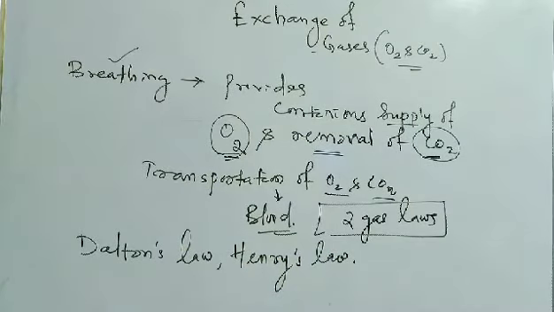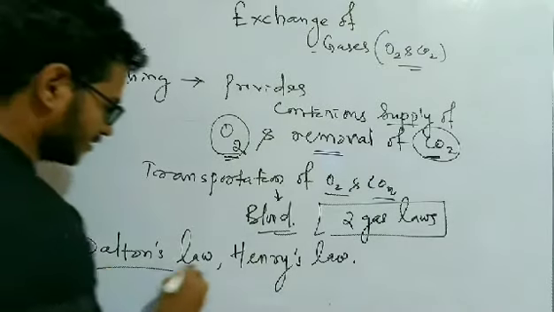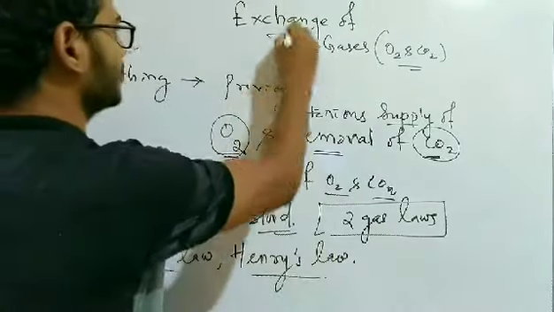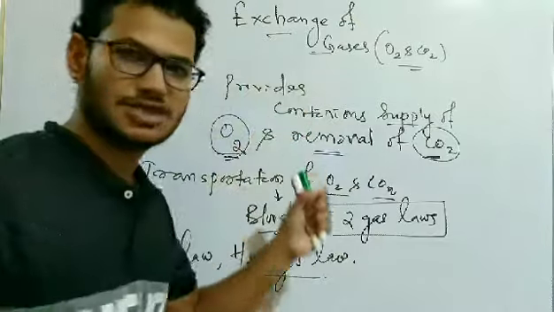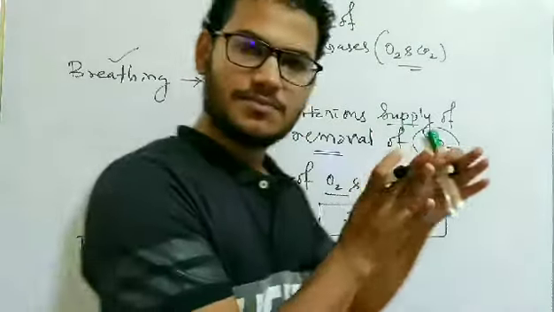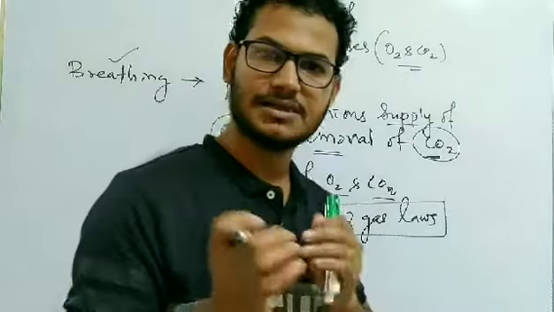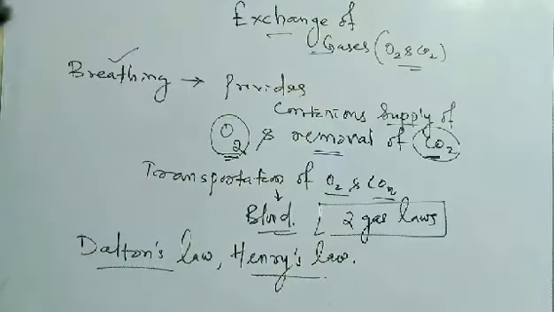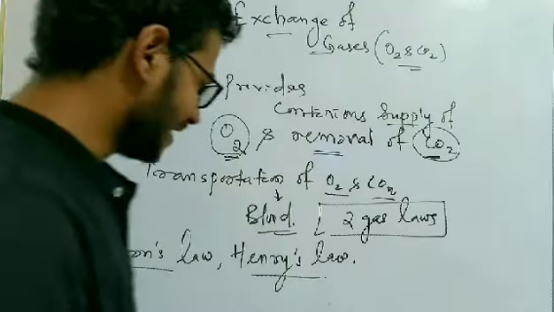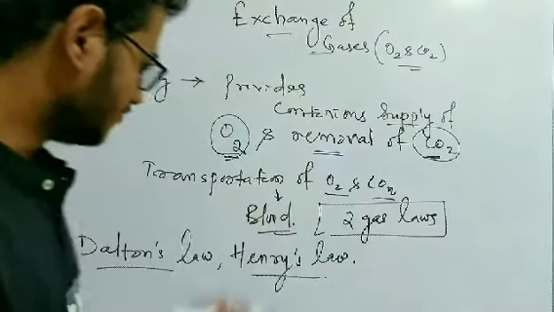We need to understand these two gas laws in order to know how exchange of gases takes place between the atmospheric air and the blood in the blood vessel, and between the cells of our body and the blood.